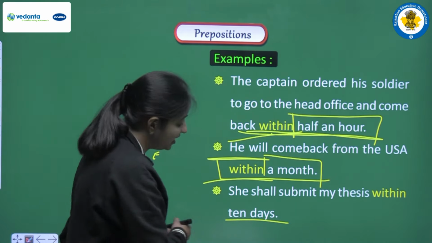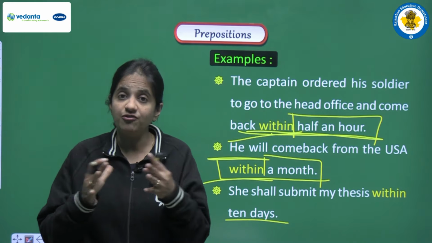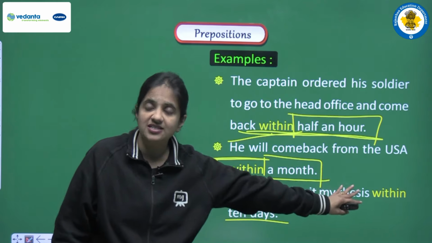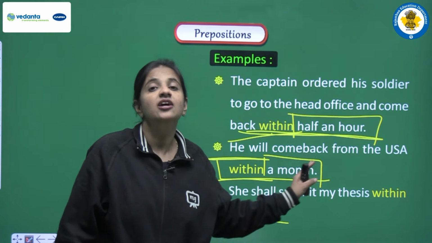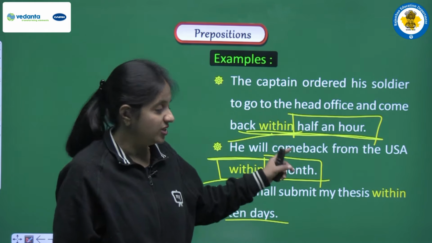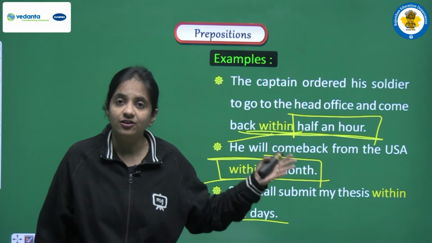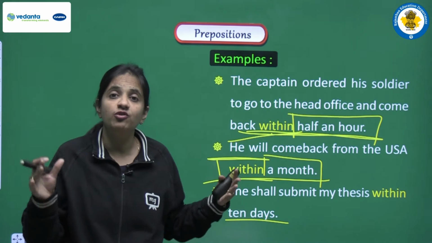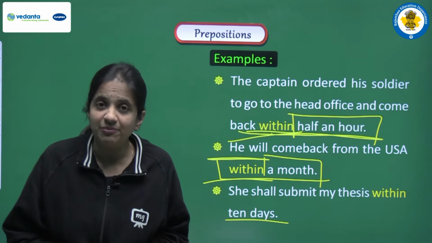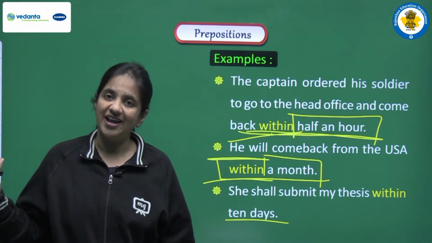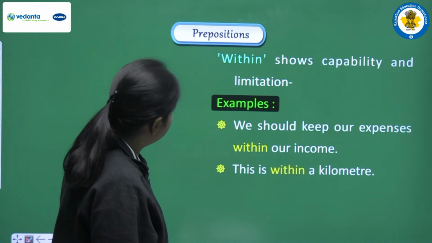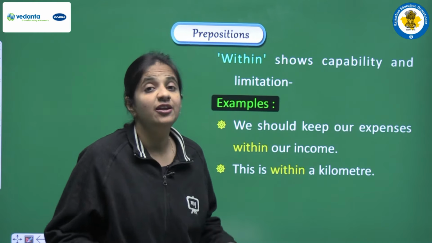Okay, next is she shall submit my thesis within 10 days. Again we are having one period of time, a period of 10 days, and what is the task? The task here is to submit my thesis, and we are saying that this task will be completed within this given period, within this time. So yes, within is related with time, and it is used before a period of time when this task is expected to complete within that period of time.